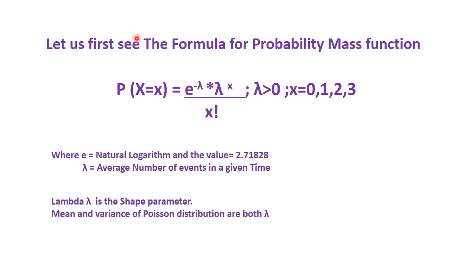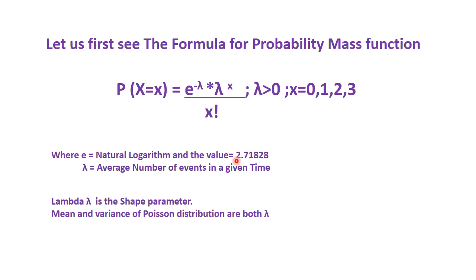Before going to the calculation part, let us see the formula of the probability mass function. P of x, in our case x equal to 0, 1, 2, 3, is equal to e raised to minus lambda into lambda raised to x divided by x factorial.